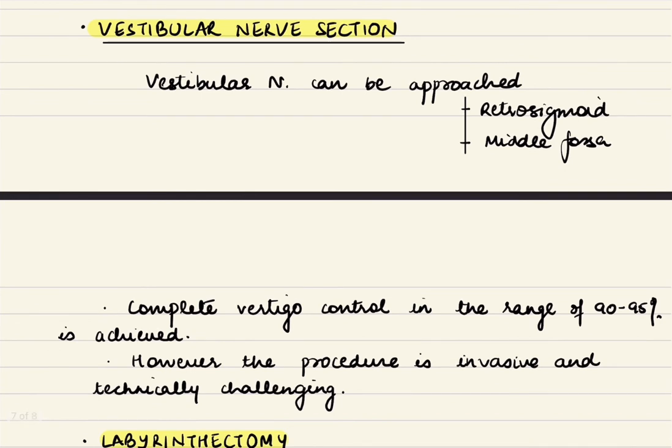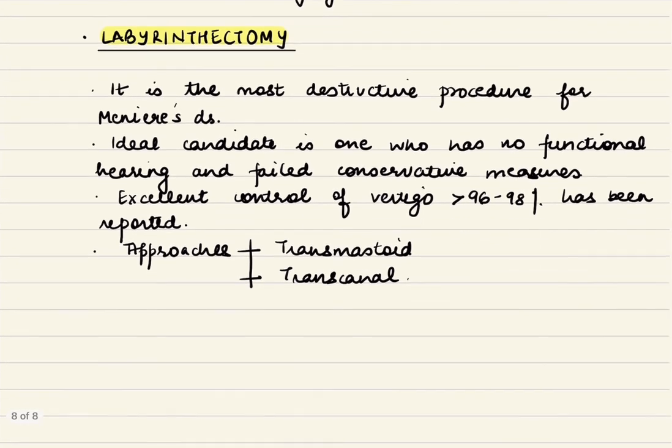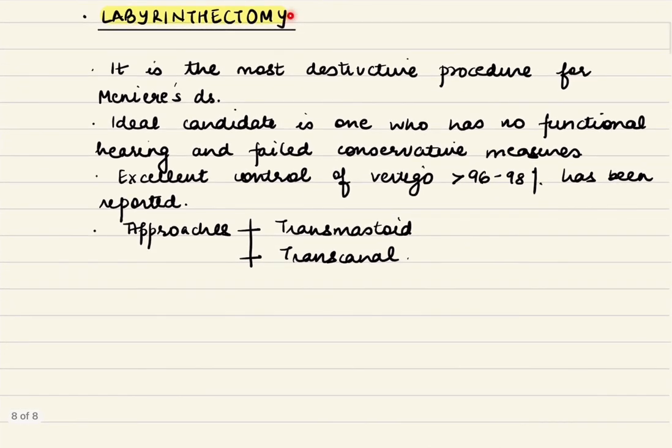Then comes the vestibular nerve section, where the vestibular nerve is sectioned. Vertigo control rates in the range of 90 to 95% are described. Then the most destructive procedure is labyrinthectomy, where 96 to 98% control is achieved, but it should be done only in patients who have no functional hearing, where all the conservative measures have failed.